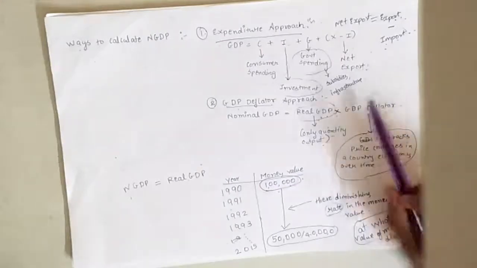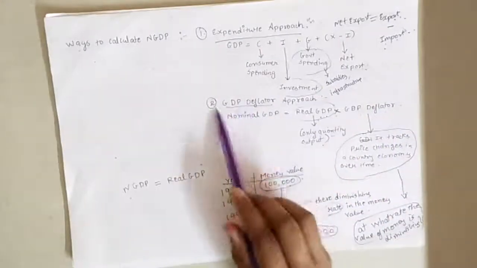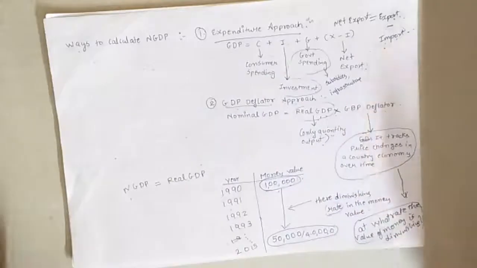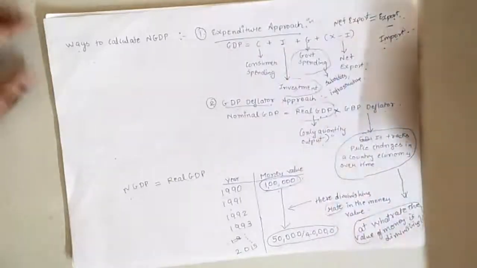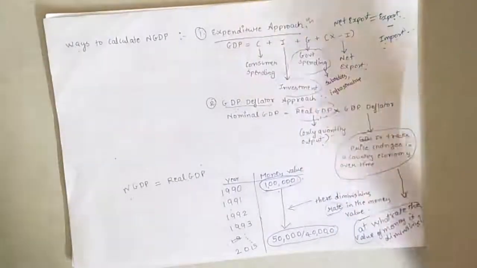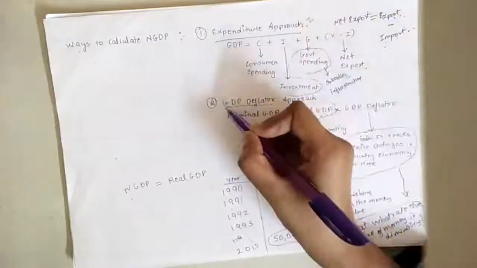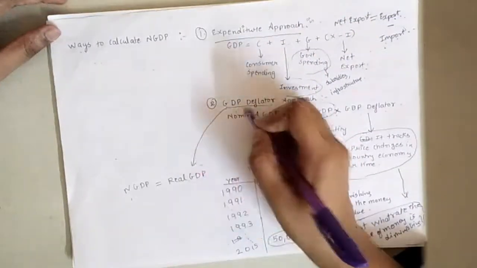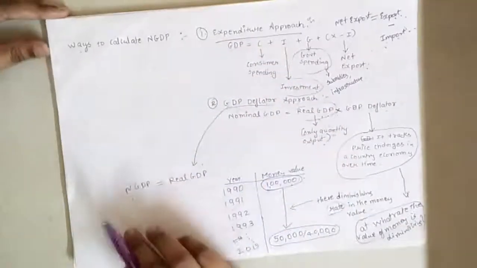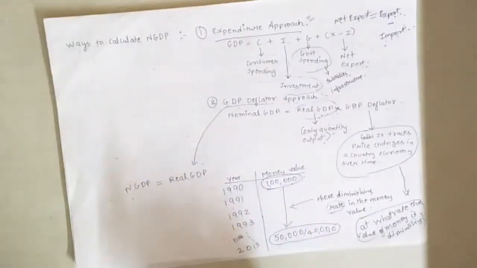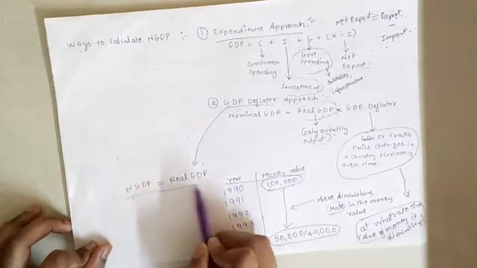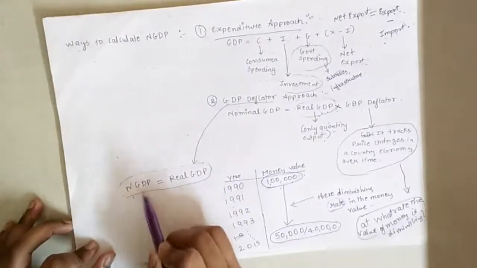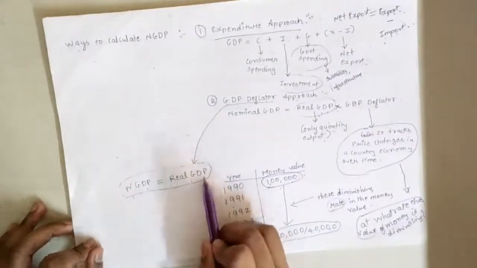Okay, so to calculate the GDP deflator there is another calculation. I will be making a video of the GDP deflator as well. Just to know that the GDP deflator considers a base year where the nominal GDP is equal to the real GDP.